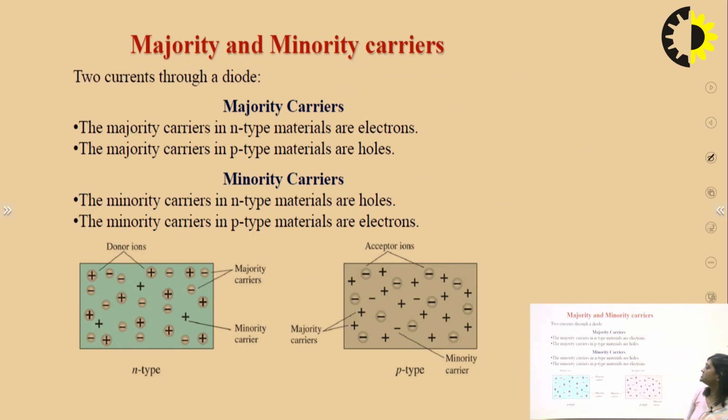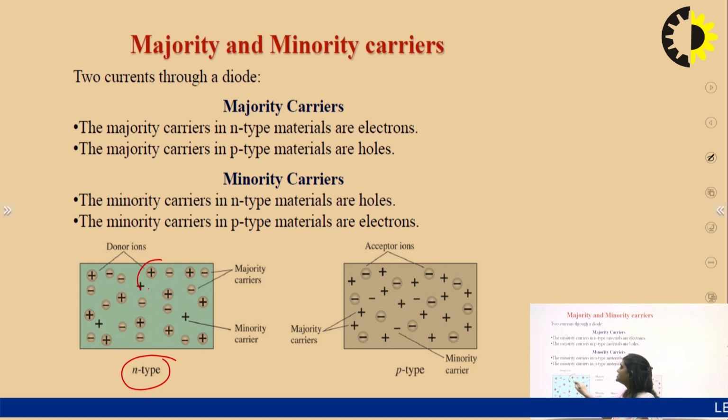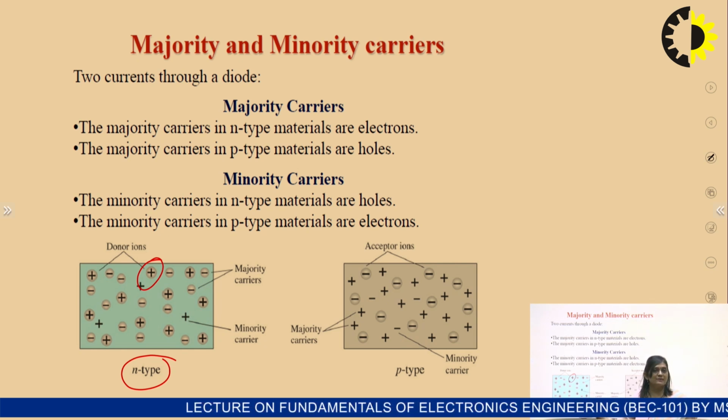Now what happens when we combine the p-type and n-type semiconductor? Till now we have seen that the n-type semiconductor has electrons in majority and holes in minority, and it also has donor ions. Donor ions are positive ions. Like if we dope antimony in silicon, then antimony ions will be donor ions, because they leave the electrons. Their 5th electrons will be available for the conduction.